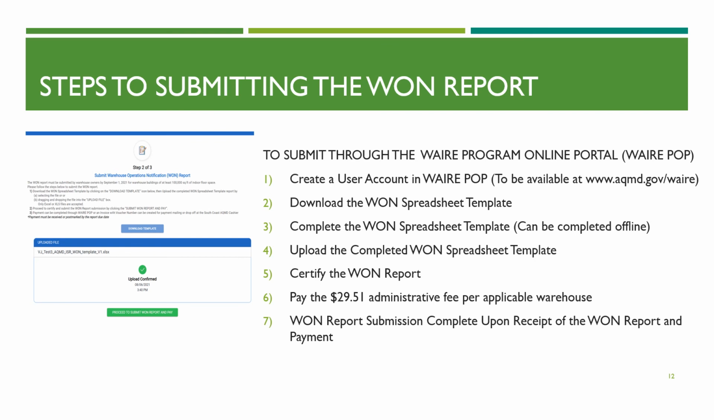Then, the warehouse owner or authorized official must certify the WAN report submission and pay the applicable $29.51 reporting fee per applicable warehouse. A WAN report submission is considered complete upon receipt of both the WAN report and fee payment.